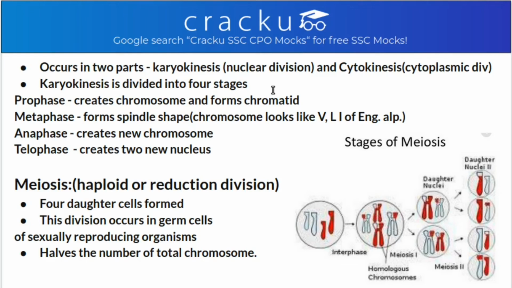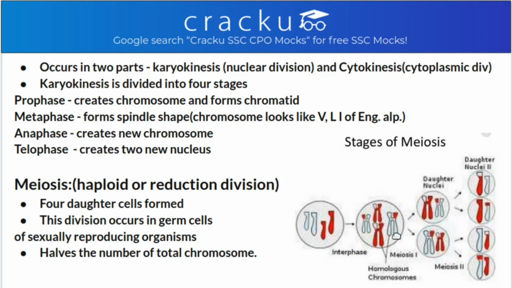What is meiosis? Meiosis is reduction division or haploid division, as this kind of division occurs in germ cells, that is in the ovaries or testes of human beings, of sexually reproducing organisms to level the number of total chromosomes of the species. There are 4 daughter cells formed in this division. The significance of this kind of division is that recombination of genetic material occurs, that is the movement of heredity from one to the other is done in this phase.